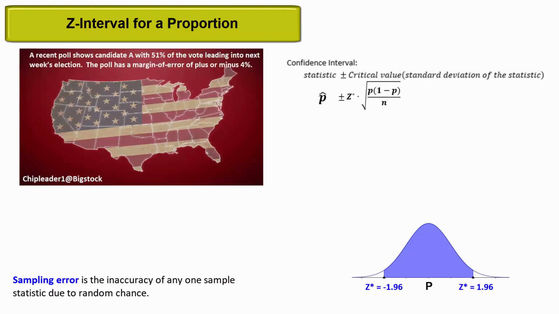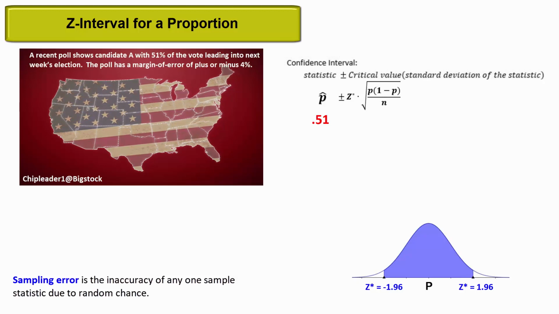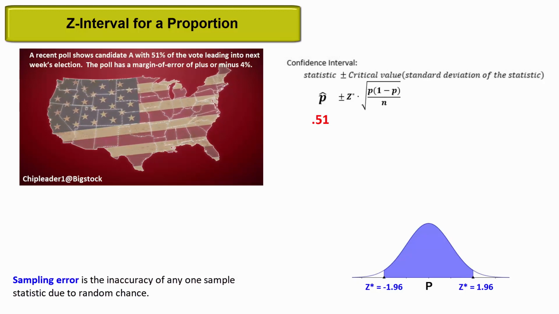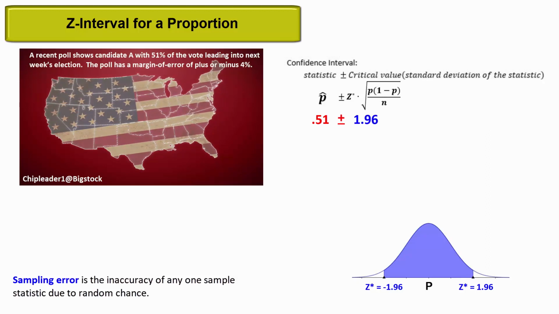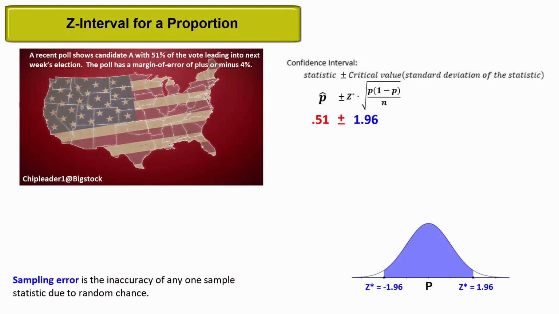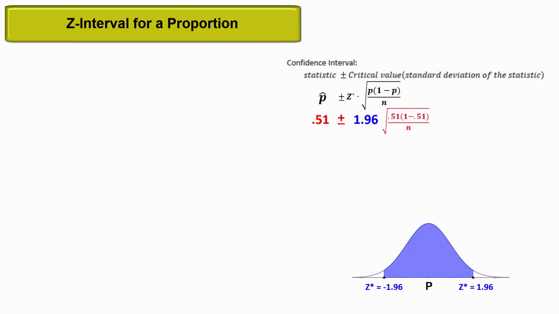First, the sample proportion was 0.51. This is the point estimate of the true proportion of the electorate who would vote for candidate A if the election were held today. And the 1.96 standard deviation for the margin of error, the margin of sampling error, would allow us to use some algebra to determine the sample size. In this case, it must have been a sample of 600.